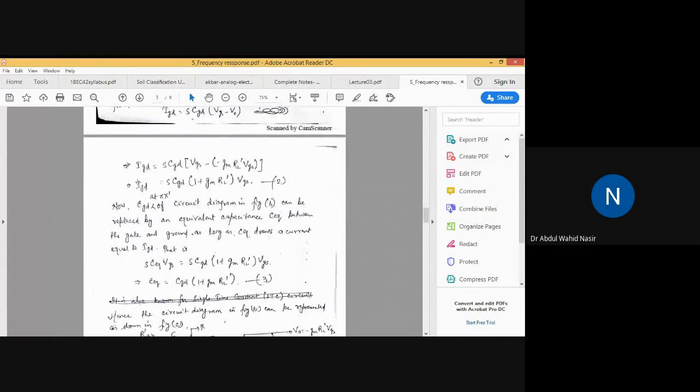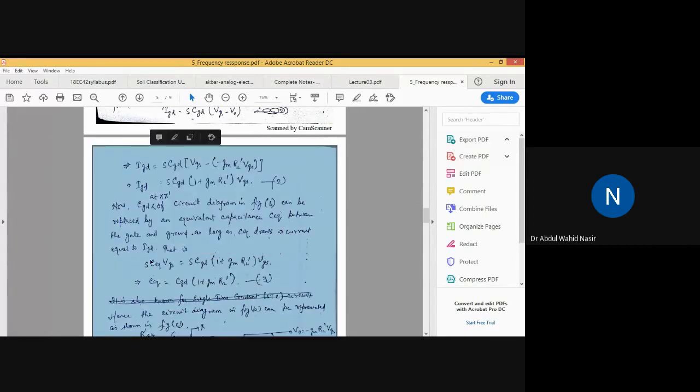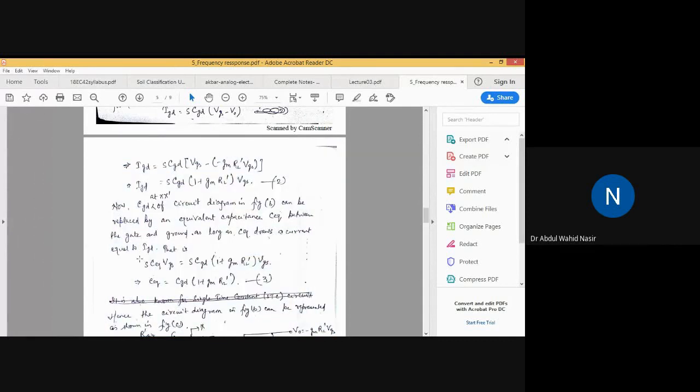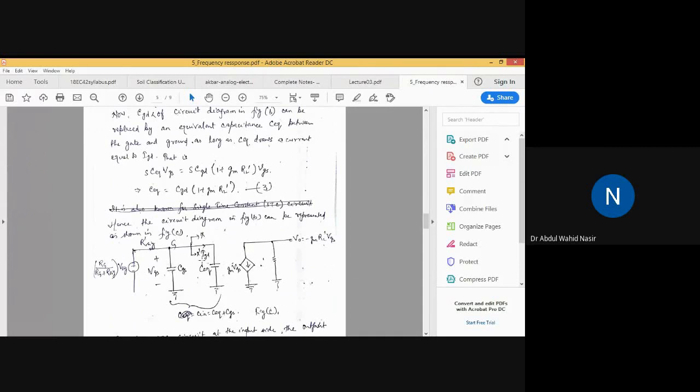This is the expression for IGD from equation 2. So this is the IGD, and this is also the expression of IGD for the modified circuit. So S into C equivalent into VGS represents the quantity IGD.